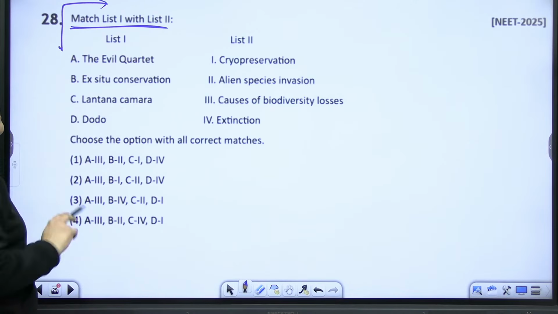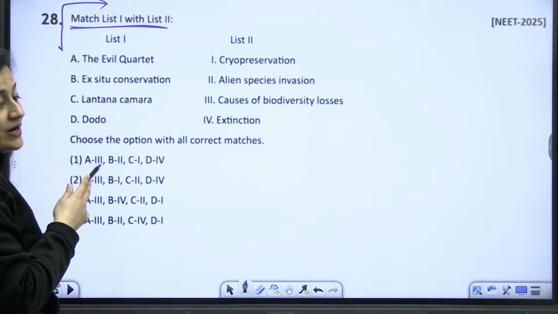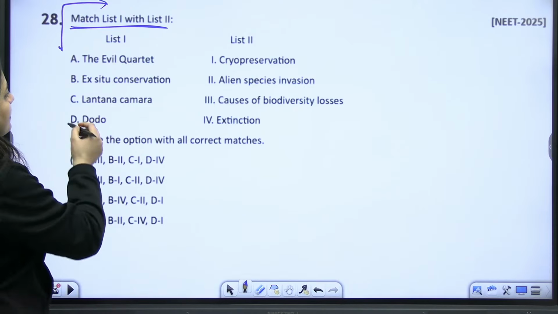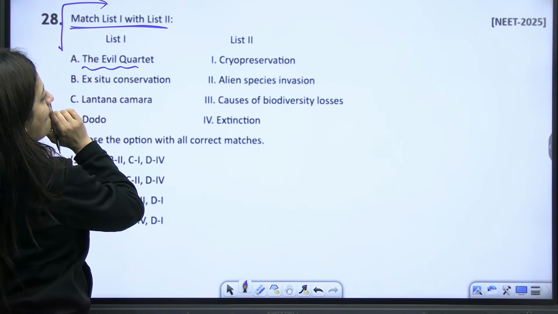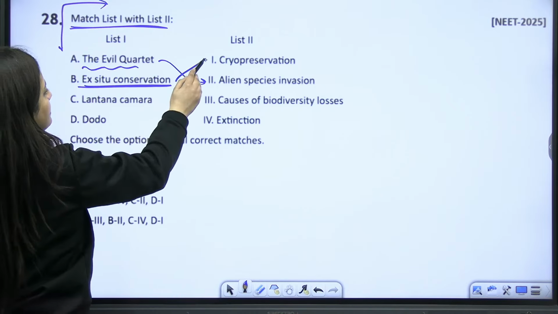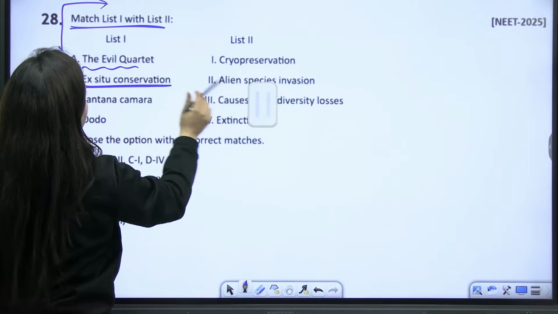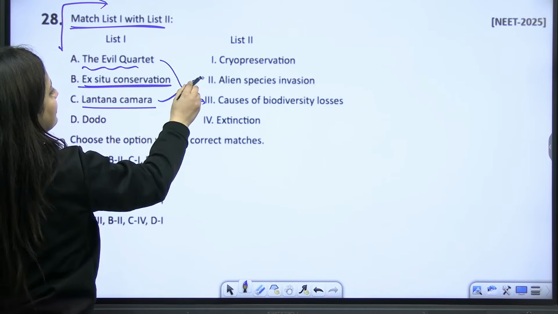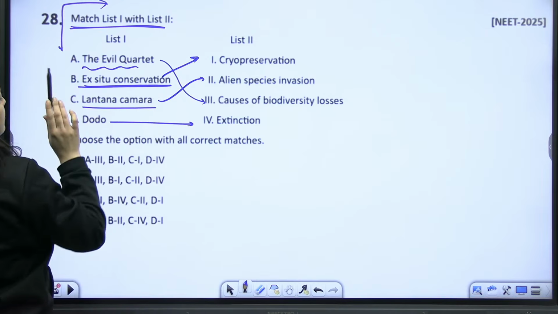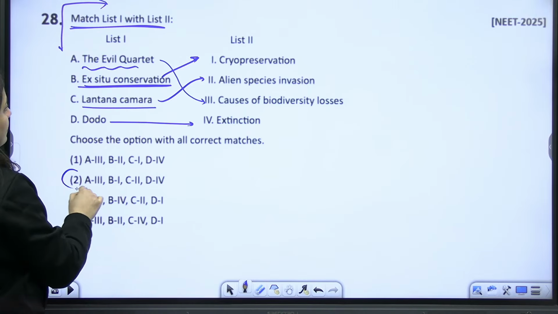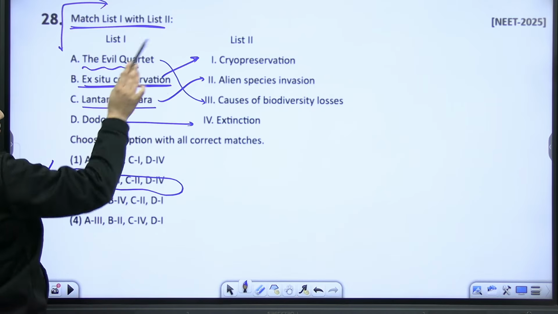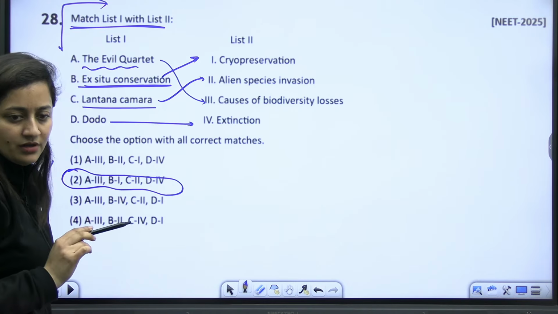Now, match list 1 with list 2. You can see that even in 2025, so many questions are there from these chapters itself. So, the evil quartet: cause of biodiversity loss, Lantana is alien species invasion, dodo is extinction, and ex situ conservation is cryopreservation. So B with 1 here. Even if you know the answer of this one, you will be able to answer it. It is that simple. Got it?